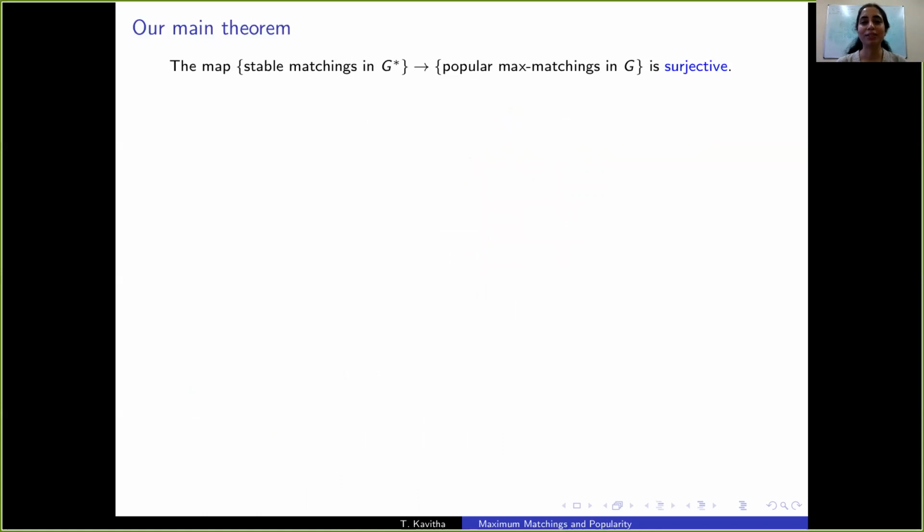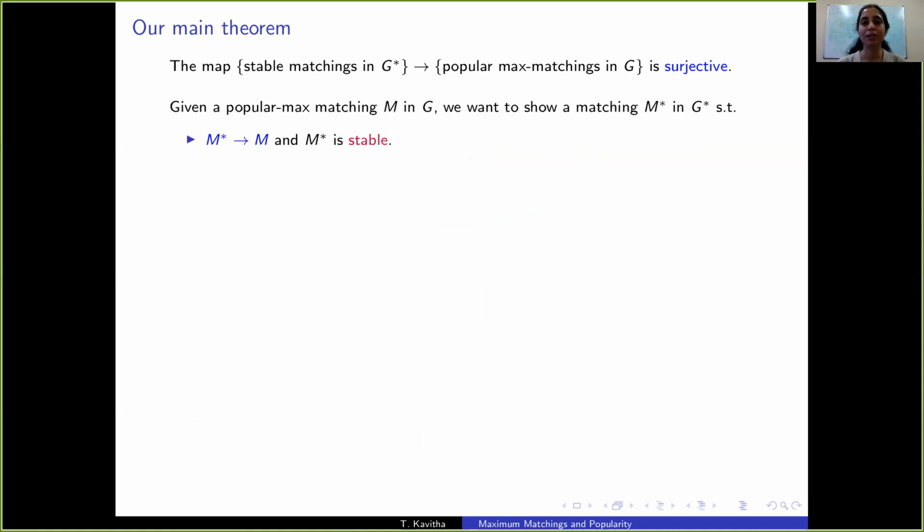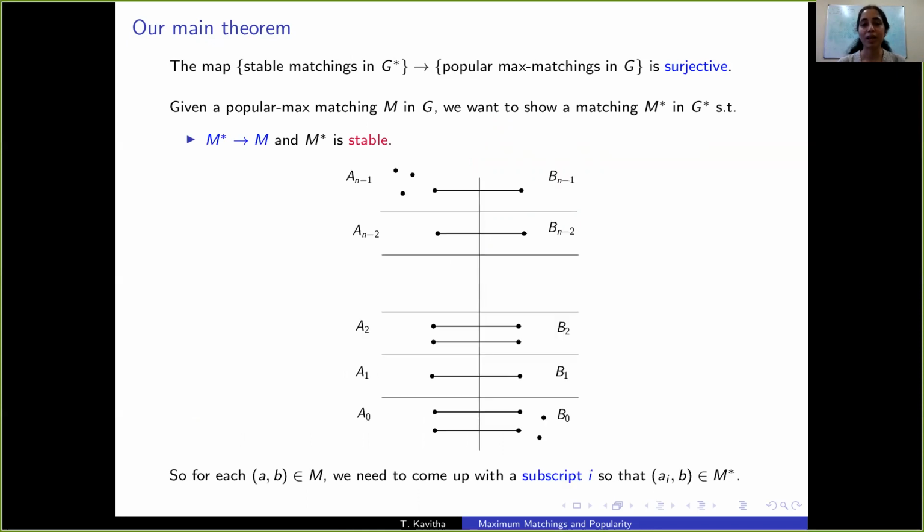So let's spend some time on proving the main theorem. That is, this map from the stable matchings in G star to popular max matchings in G is surjective. So given a popular max matching M in G, we want to come up with a stable matching M star in G star such that M is the image of M star. So for any edge AB in M, we need to come up with a level or a subscript i so that A_i B is an edge in M star.